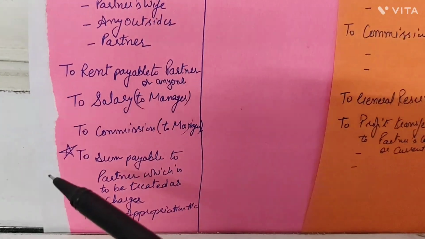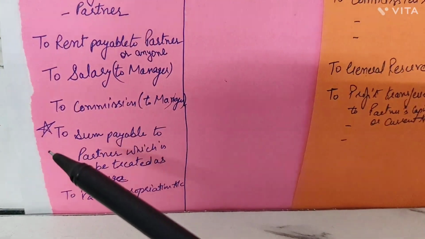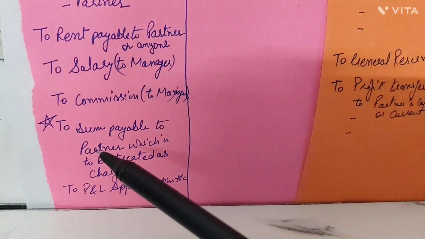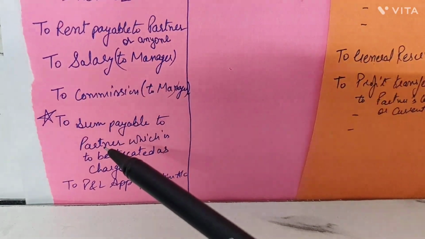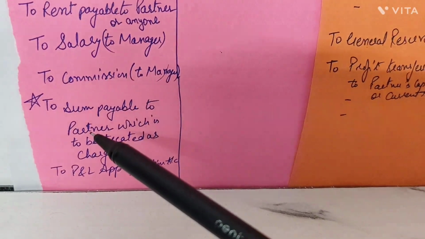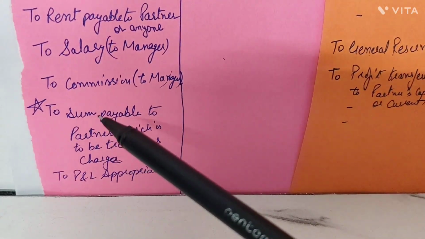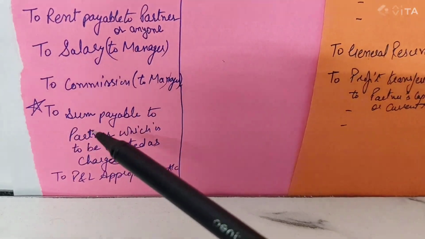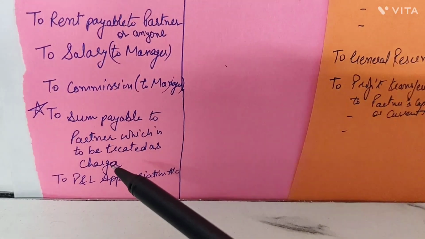But in a few exceptional cases, there might be a sum payable to the partner. It could be interest on capital, or it could be salary, where it might be written that this particular sum payable to the partner is to be treated as a charge.